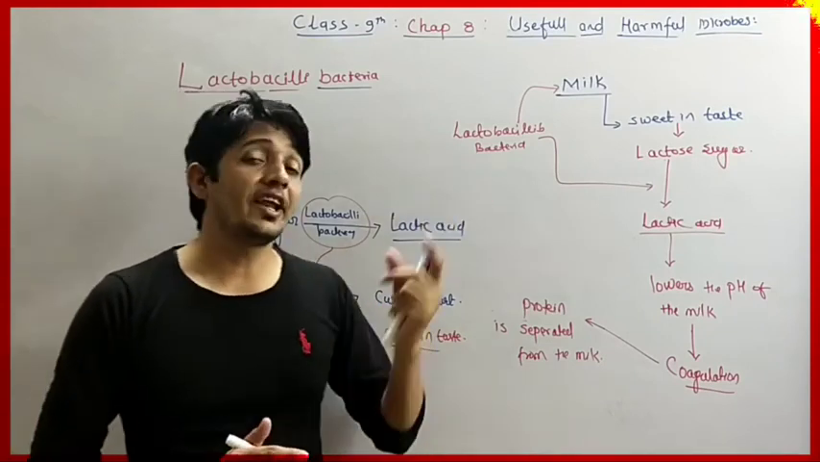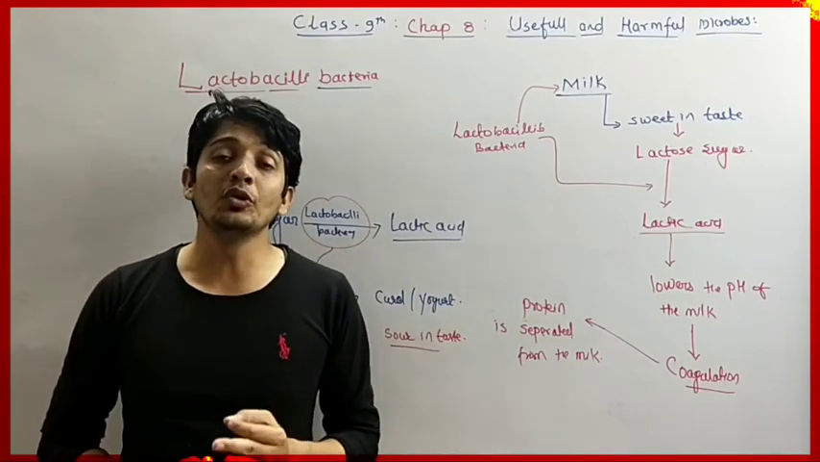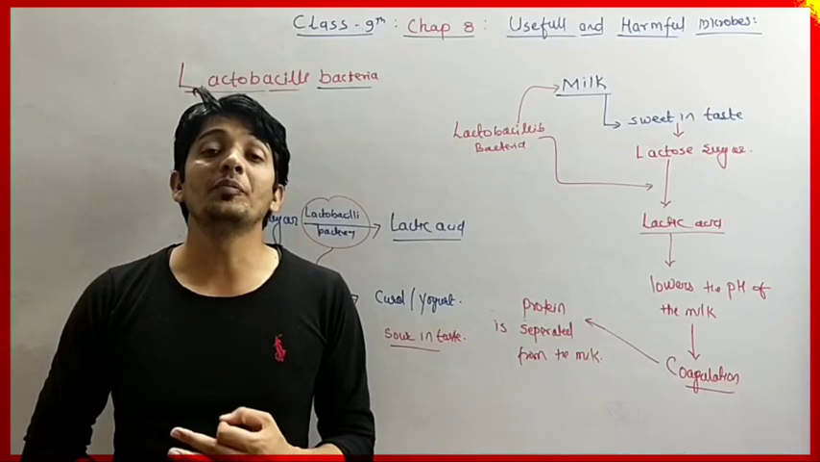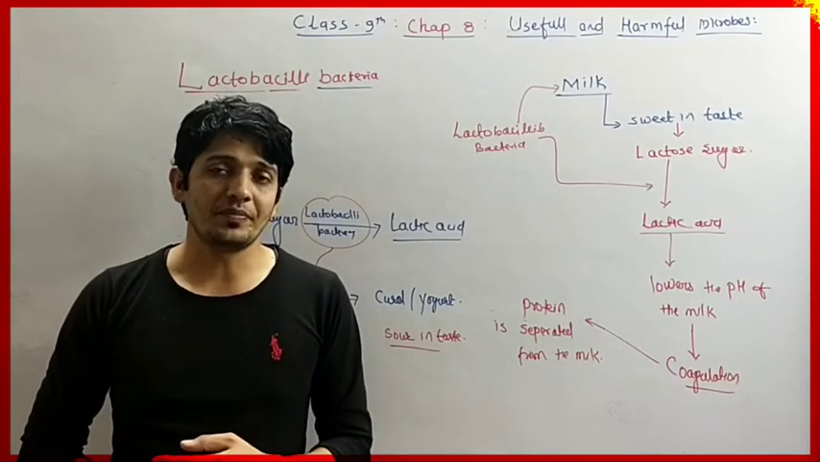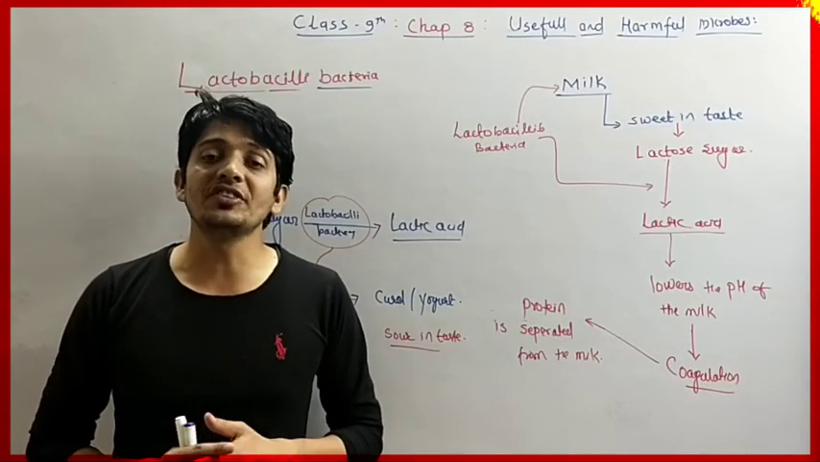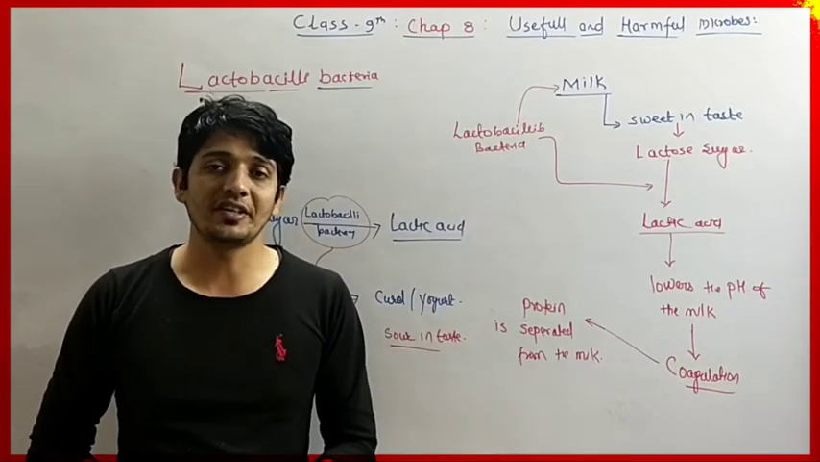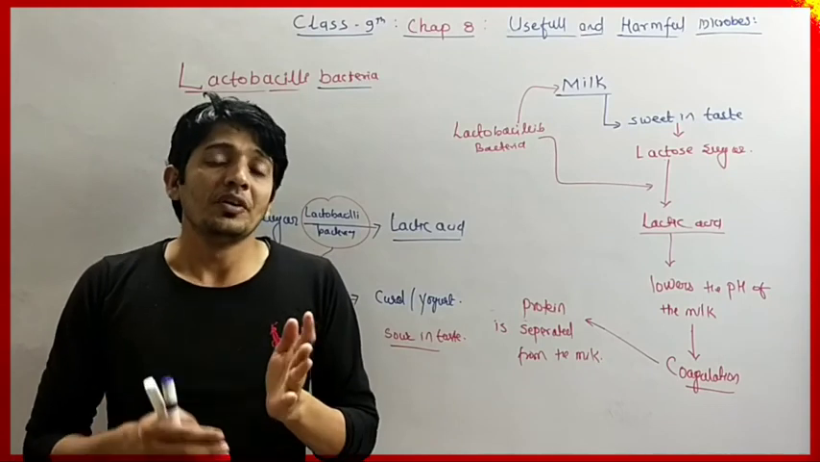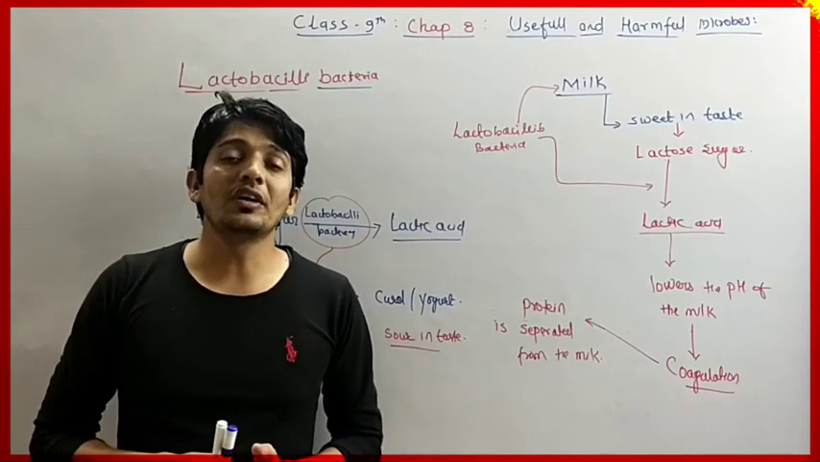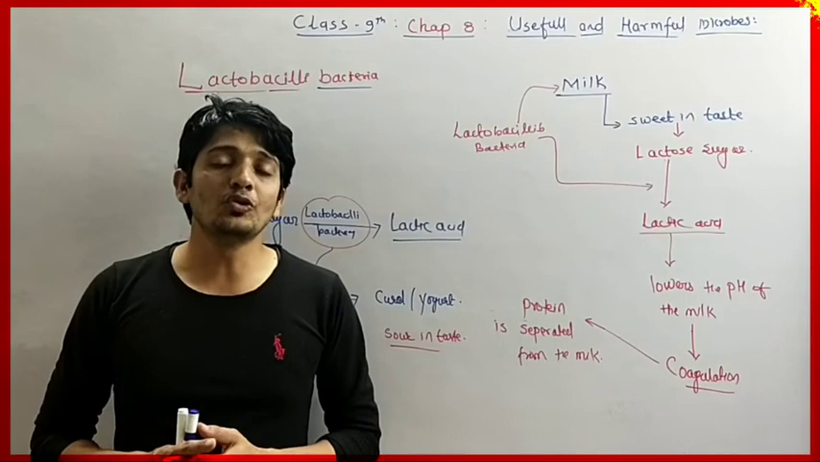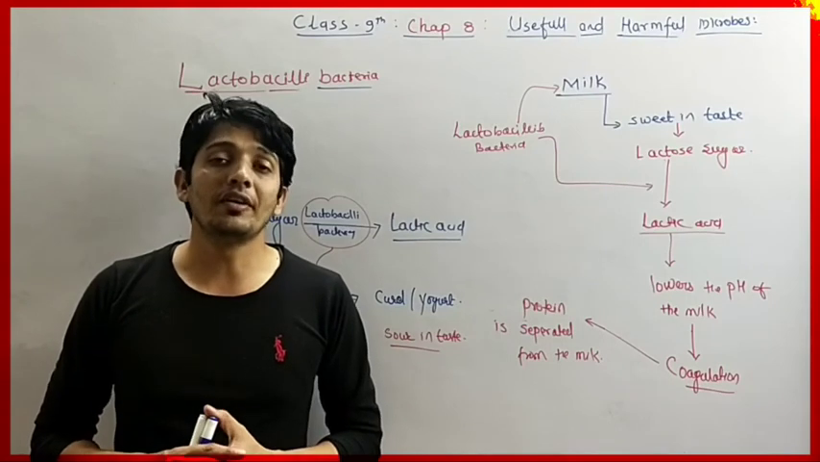These lactobacilli bacteria are useful for the digestive system. The digestive system's efficiency increases due to the effect of lactobacilli bacteria. So when the milk is converted into curd, it is again very useful for human welfare.